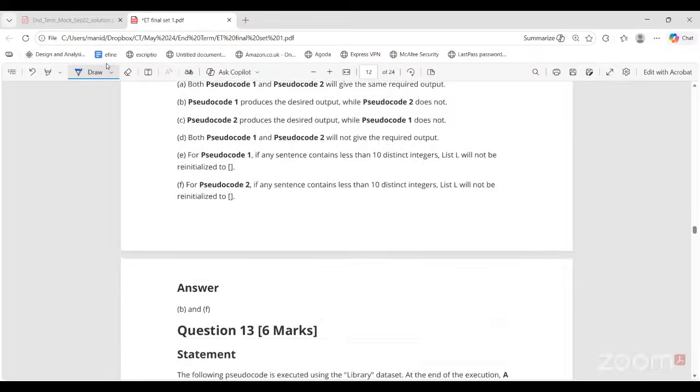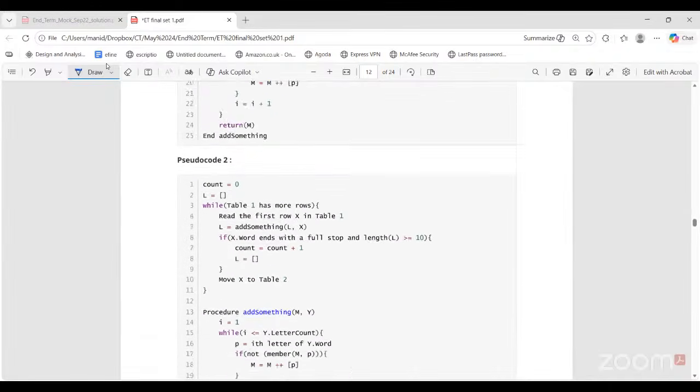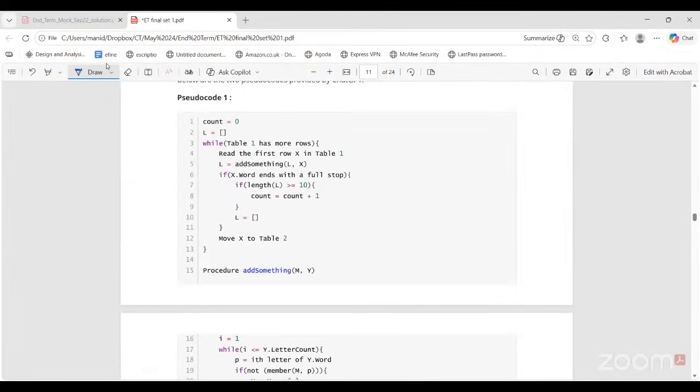No, this is not part of the question. Okay, so first let's check the two pseudocodes.